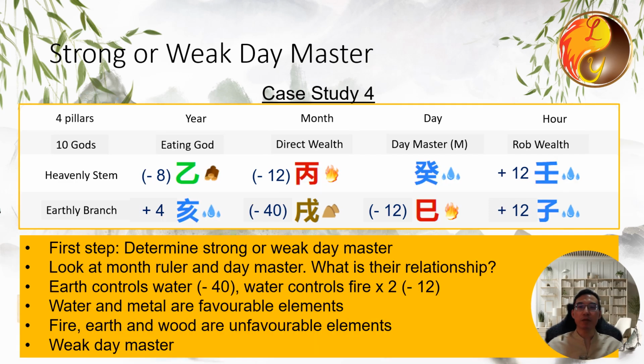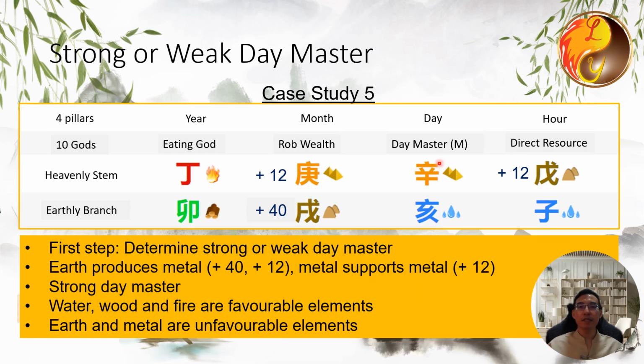Let's switch to another example that everyone should familiarize themselves with. The first step is to determine whether the person is strong or weak. This person is weak again because here, earth controls water. There are also 2 fires here. And water needs to control fire, which also consumes energy. So for a weak person with a water destiny, what are their favorable elements? They are water, which can assist them, and also metal, which can generate water. Therefore, the favorable elements are metal and water. The unfavorable elements are fire, earth, and wood.